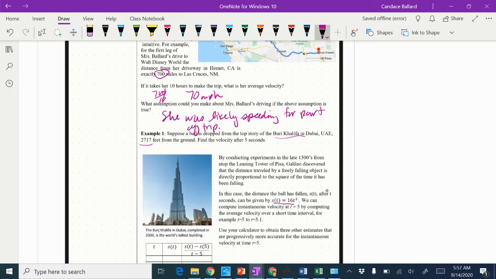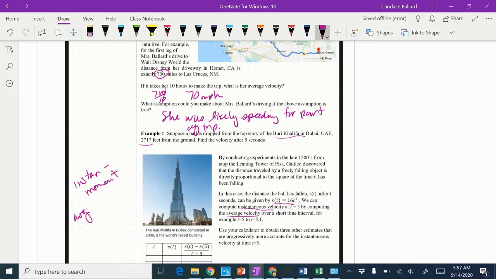Notice there are two different sets of words in here: instantaneous versus average. Instantaneous means right at that moment, at that blink of time. What is happening right at 5.1 seconds? Average is more like the car, right?